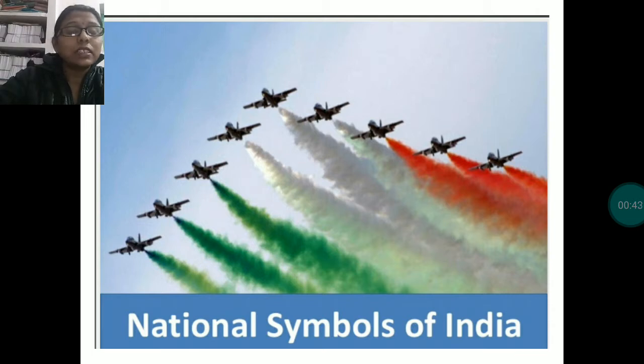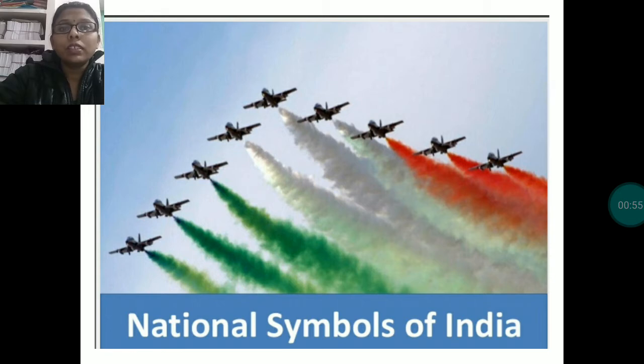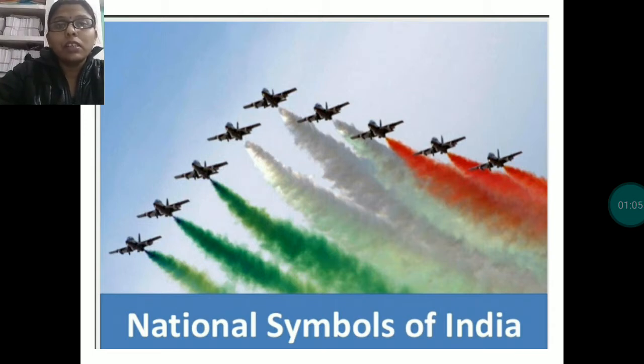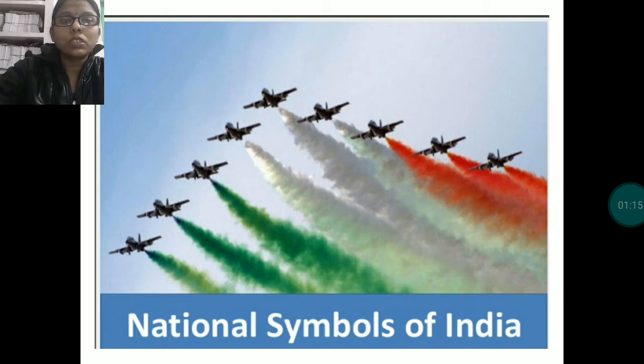First, it has a horizontal band of saffron color. The middle one is white, and the last one is green. Saffron shows sacrifice and courage, white stands for peace, and green shows prosperity. In the middle, there is a blue colored chakra, which tells us that we should always keep moving. There are 24 spokes on that chakra.